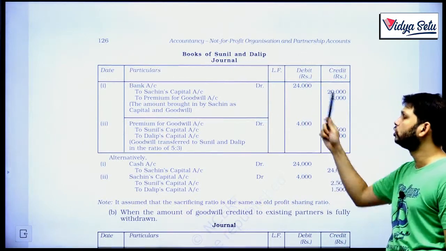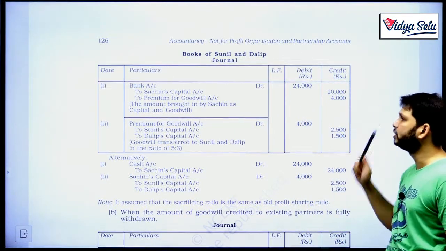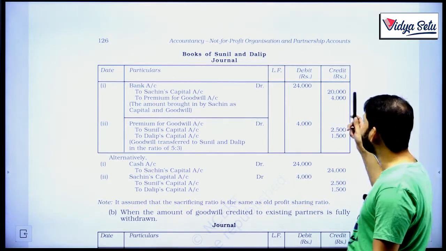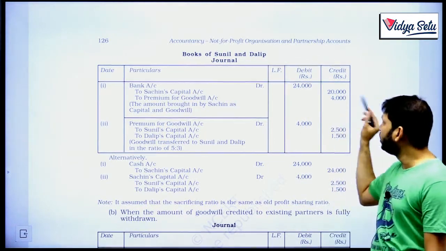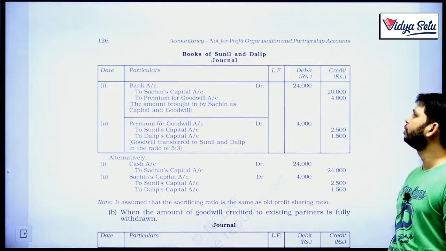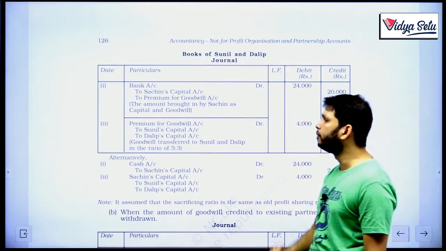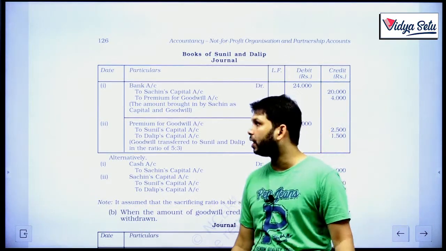So 24,000 in total he is bringing in. Out of that, 20,000 belongs to the capital and 4,000 belongs to the premium for goodwill. Now, capital will be here only. What will happen to this premium for goodwill?